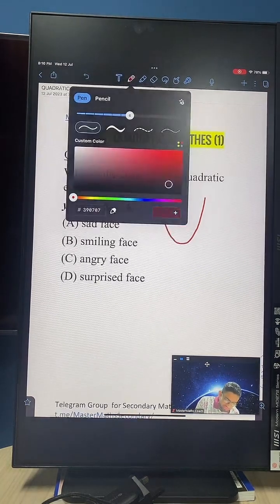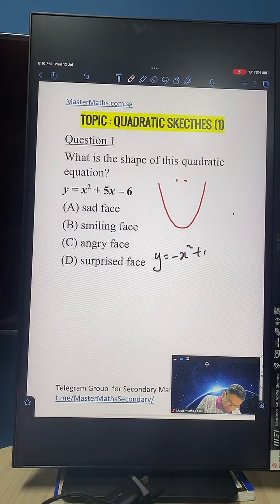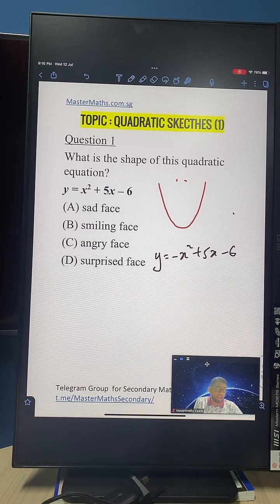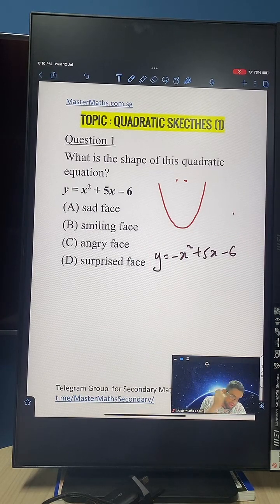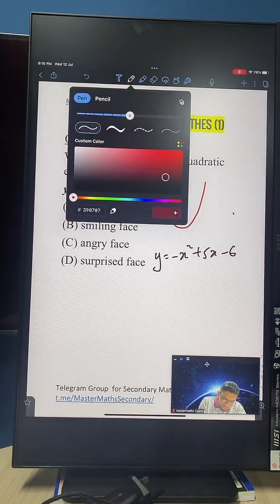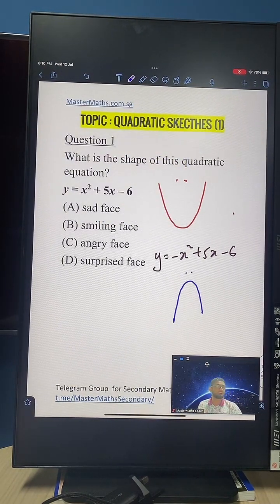But when we get something like this, let's say we get something like y equals negative x squared plus 5x minus 6, have a look at the coefficient of the x squared term. In this case, it is negative 1, which means if your equation is like this, then you will have a sad face graph.